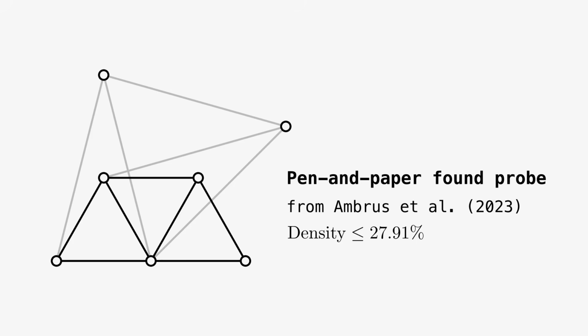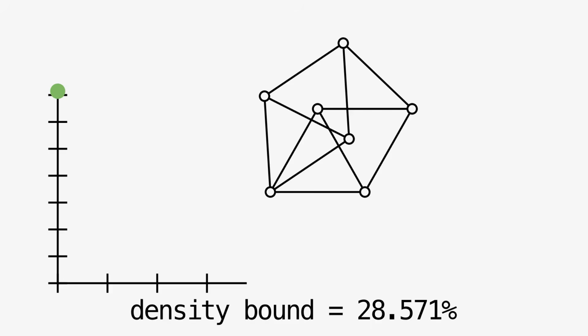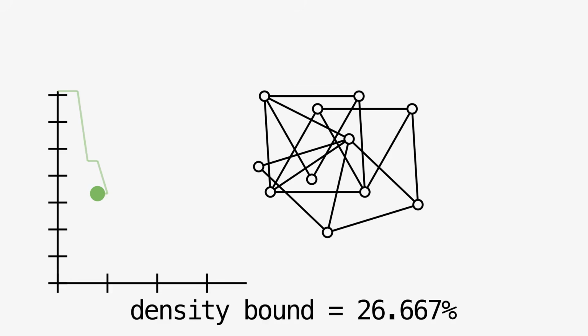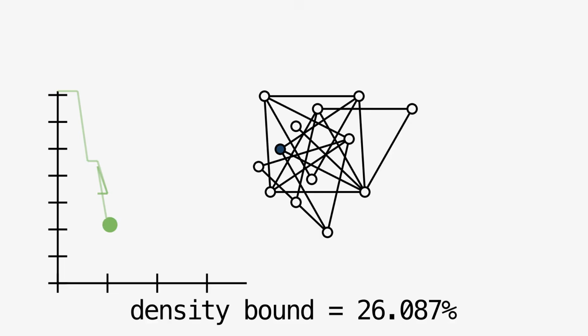It's even harder to come up with good probes using pen and paper. The best we could manage was this one. Our graphs were found by a computer. Starting from the Moser spindle, we had the computer incrementally add and remove vertices, while it monitors the bound each resulting probe achieves. Our complex search algorithm methodically combs through millions of probes.